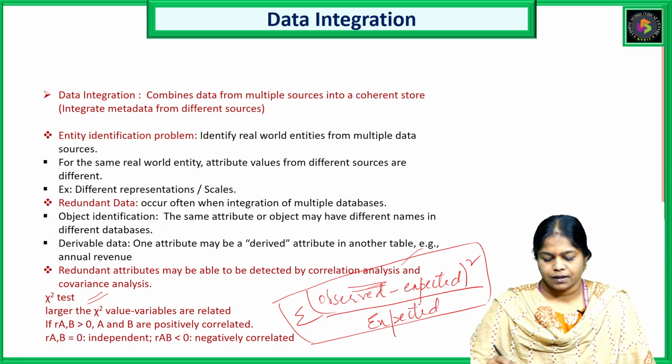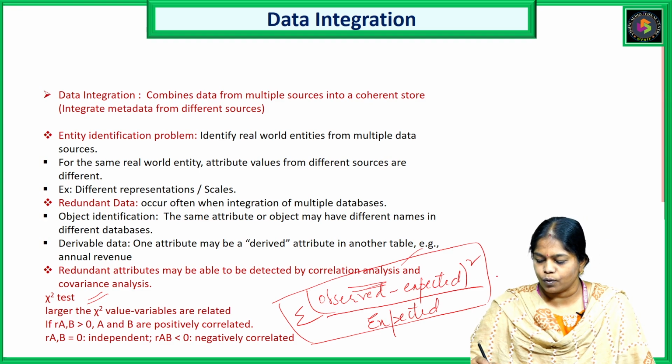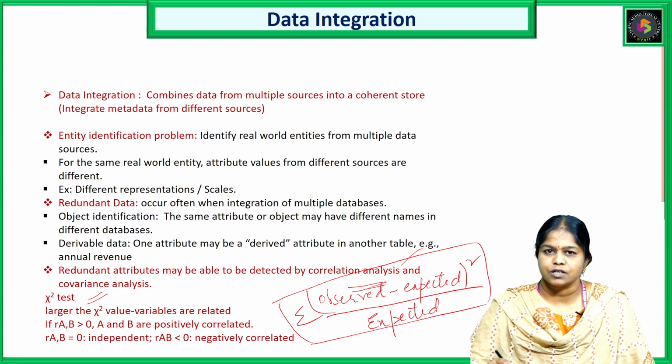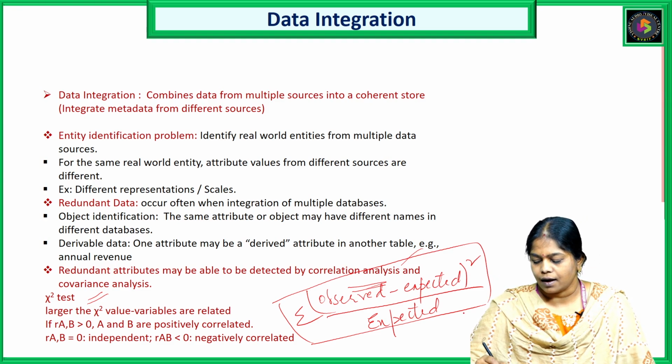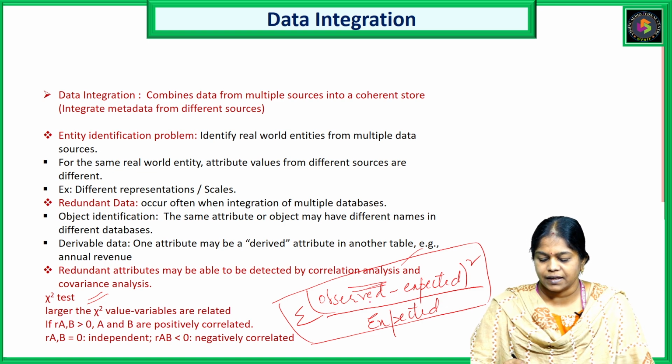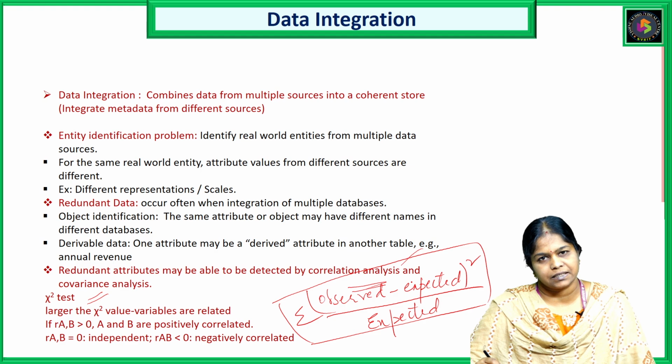If we get a chi-square test value that is more, then the two entities we are working on are related, that is, positively correlated. If the chi-square test value is less or negative, then these two entities are negatively correlated.